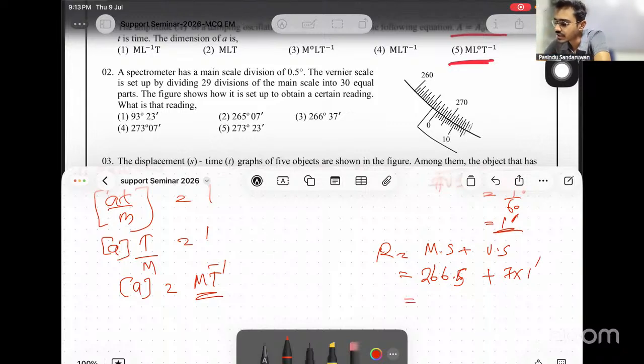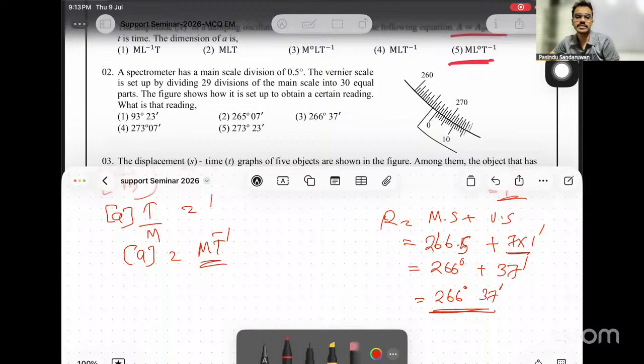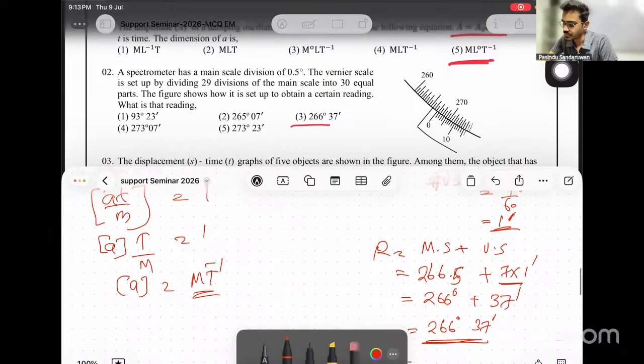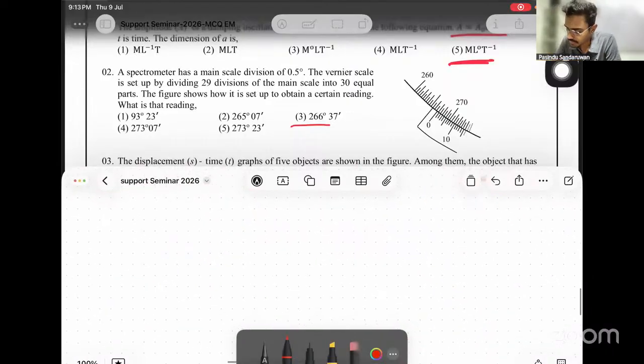Now the answers are given in degrees and minutes, so convert this to degrees and minutes. This is 266 degrees, and 0.5 degrees means 30 minutes. Altogether, 30 and 7 gives 37 minutes. Then the final reading is 266 degrees, 37 minutes. Answer 3. Hope it's clear enough. Number 3.